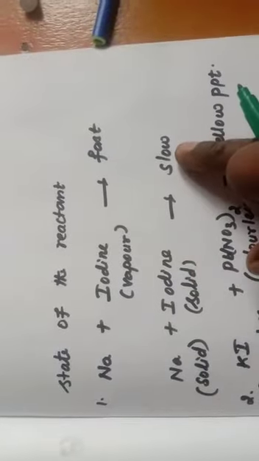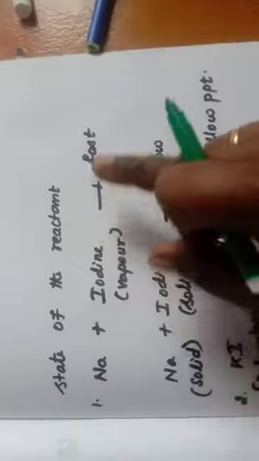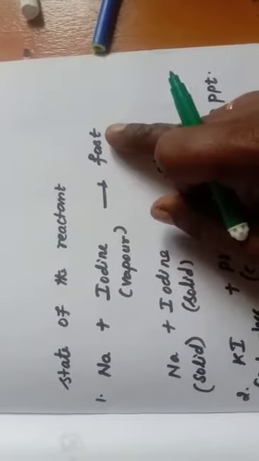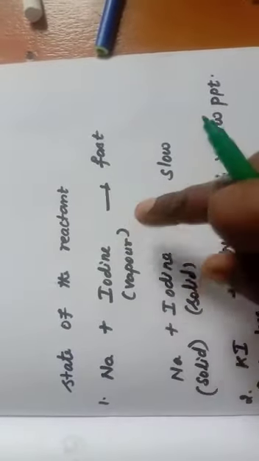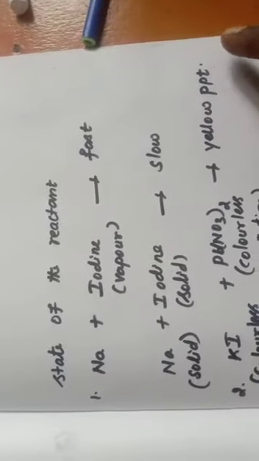Here the reaction takes place at a slow rate, but when iodine is taken as vapor, the reaction takes place in a fast manner. So physical state of the reactant molecules also plays an important role here.